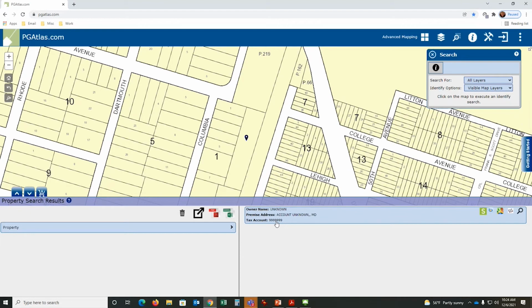There's just not enough detail in the assessment record to have us be comfortable assigning that record. So when you see tax account 99999, 99998, they all are unknown records. And so if you as the user have data that would help us fix it, please send it. That would be very helpful.